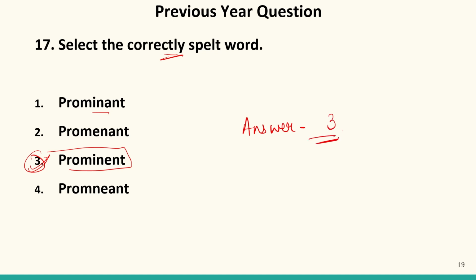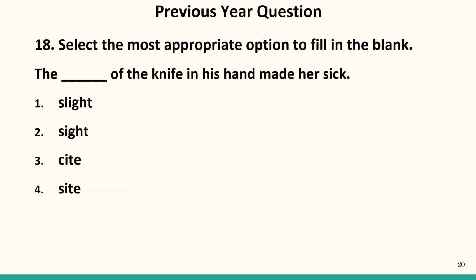Rest spellings are incorrect. Now select the most appropriate option to fill in the blank. Again, we can see a fill in the blank. The dash of the knife in his hand made her sick. It means she must have seen him with a knife. So for C, whenever we see something, it is sight.